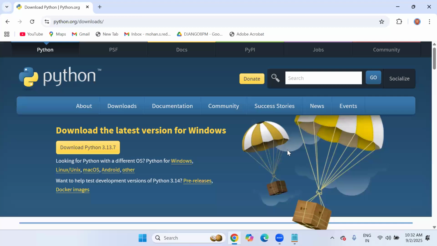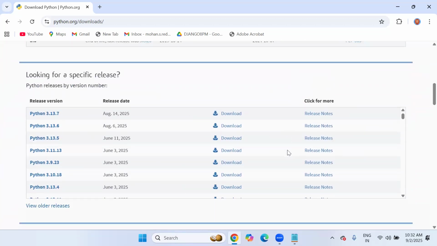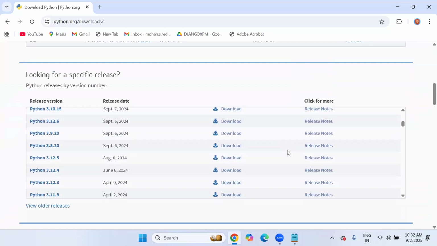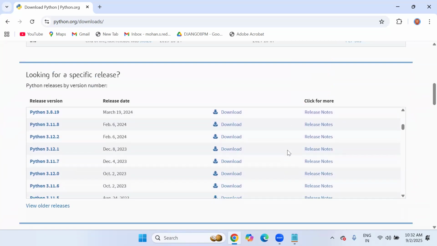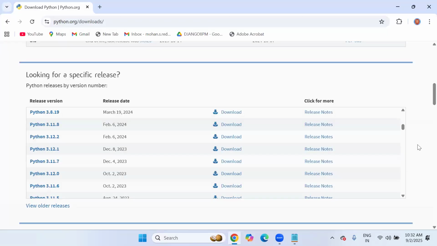But do you want to include old versions? For example, somebody wants to work with 3.11, 3.12, 3.9, 3.10, like that. So scroll down, and plenty of versions are there. Which version do you want? You can include it. A lot of subversions are also there. That's why I am putting X here. X means there are some subversions also: 1.0, 1, 2, 3 and so on, 2.1, 2, 3, 4 and so on. So the latest stable release is 3.13, 3.7. And if you want, you can download any version and use it.